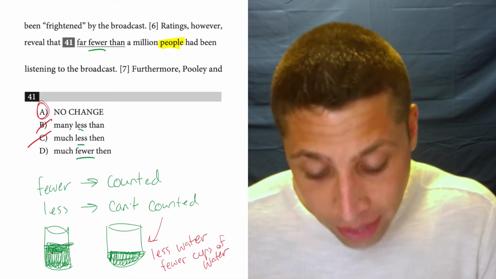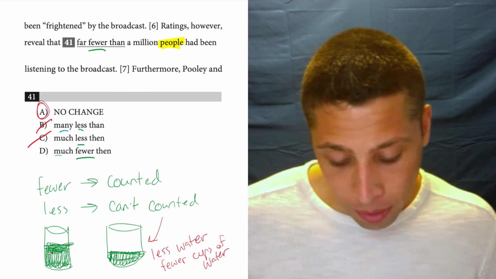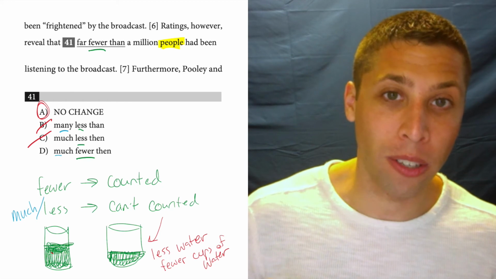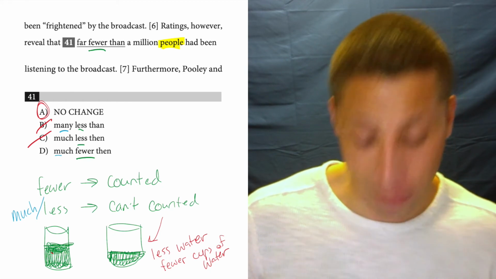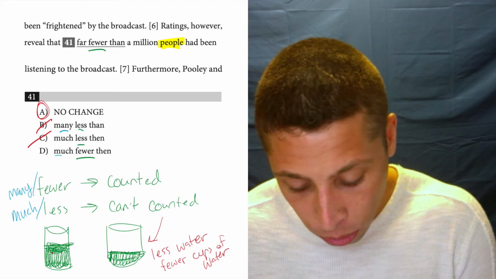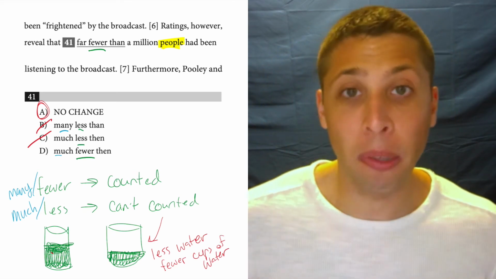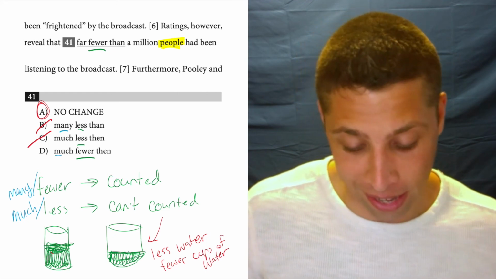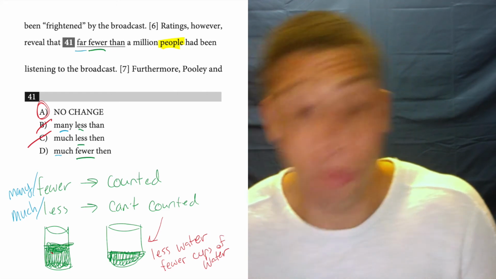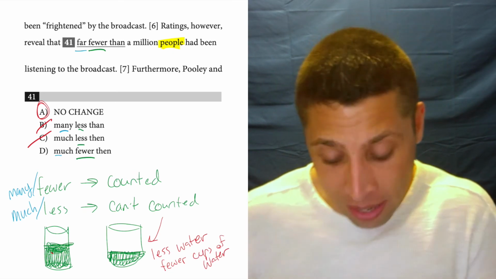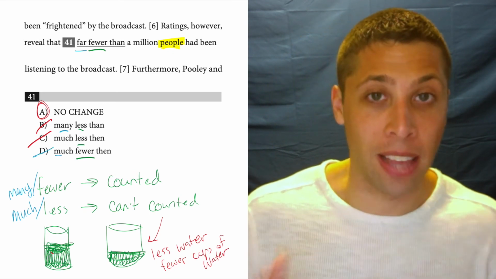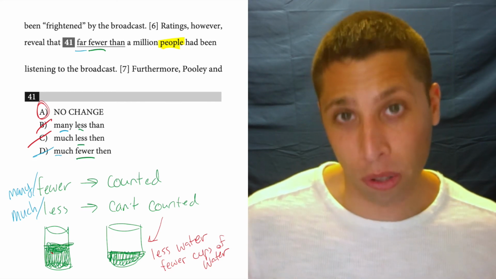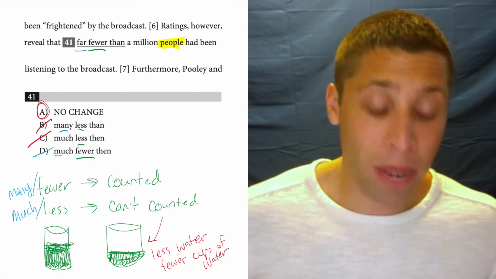And that rule extends to words like much and many. Much is kind of like the word less in that it's a word we use when we're talking about something that's not really countable. And many is a word that we do use when it's countable. So it's kind of a double here. Now, obviously, many is not an option in choice A, but far is kind of doing the same job. And honestly, it's more that D is wrong than A is right for that reason. D is just wrong because the word much is wrong, and so that forces us to pick A, which honestly is something we might not say ourselves.